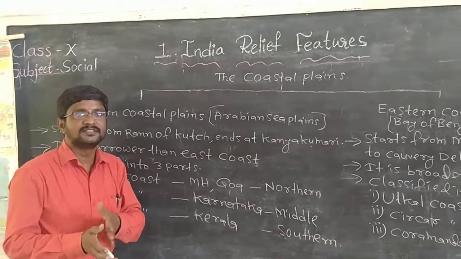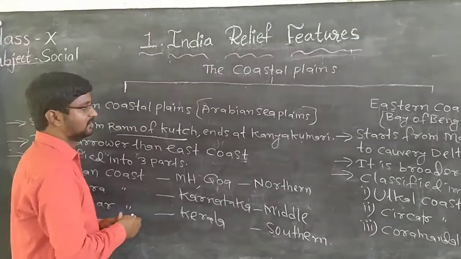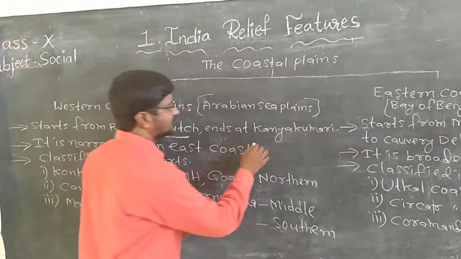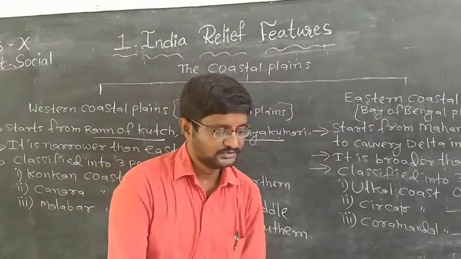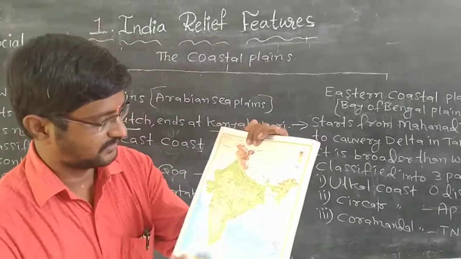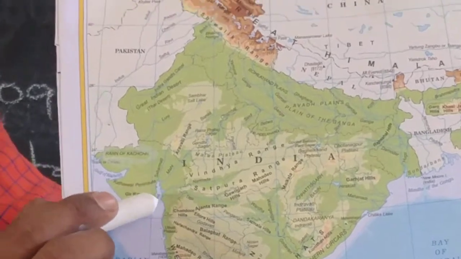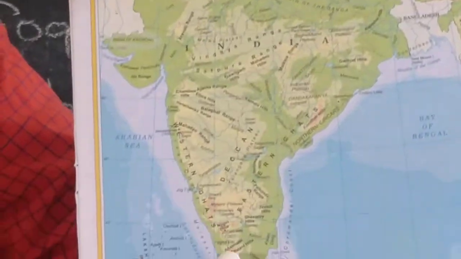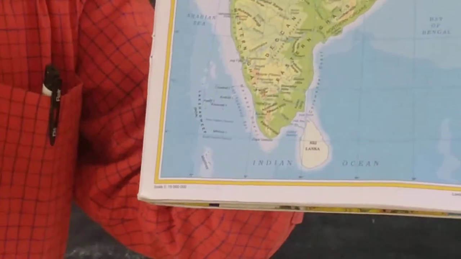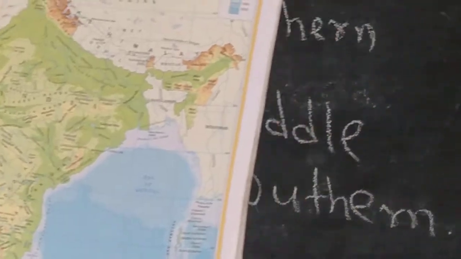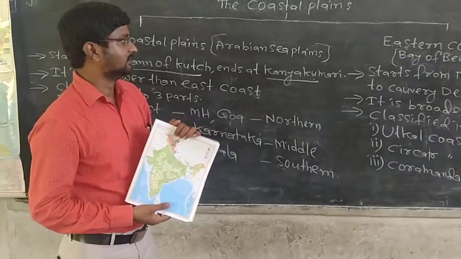Western coastal plains start from Rann of Kutch. This is the starting point of the western coastal plains. And what is the ending point? Kanyakumari. So here you see, this is the Rann of Kutch in the state of Gujarat. This is the starting point of western coastal plains and it ends at Kanyakumari. This entire region is the western coastal plains region. So tell me, where is the starting point? Rann of Kutch is the starting point and it ends at Kanyakumari.